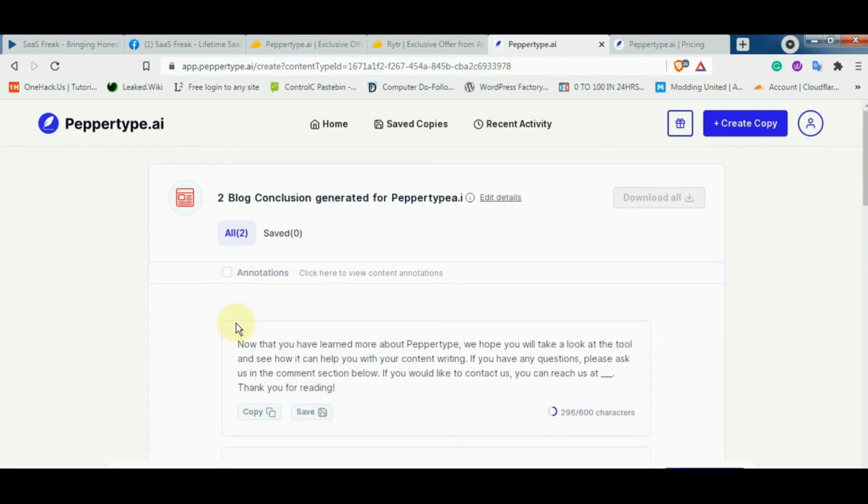Now that you have learned more about Peppertype, we hope you will take a look at the tool and see how it can help you with content writing. If you have any questions, please ask us in the comment section below. If you would like to contact us, you can reach us at... Then thank you for reading.